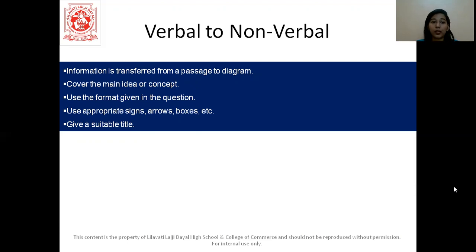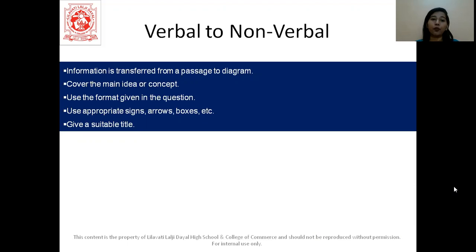Then the next thing you have to remember is that the format which is given in the question, you will only follow that format. If in the question they tell you to make a tree diagram, you make a tree diagram. Then don't make a table out of it. You get a complete zero if you do that. So stick to the format given in the question.